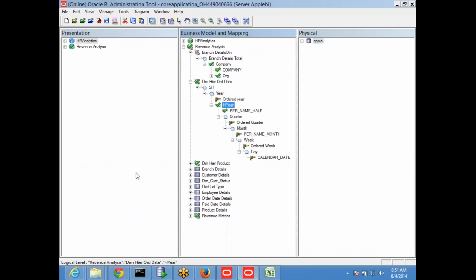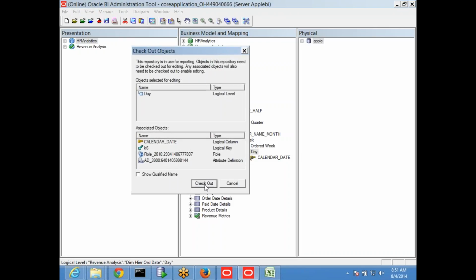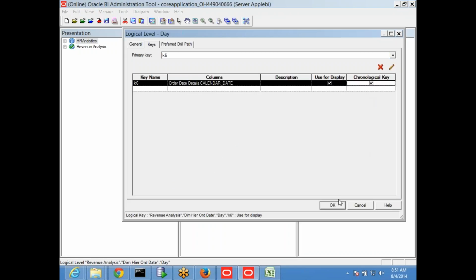In your time dimension, the primary key column is generally your chronological key. Sometimes it's slightly different, which is why I'm not defining it as a primary key; it should be a chronological key. It means a column which can help you easily associate your previous and future dates. That column you have to select as the chronological key. So in this case, I am selecting date as the chronological key.